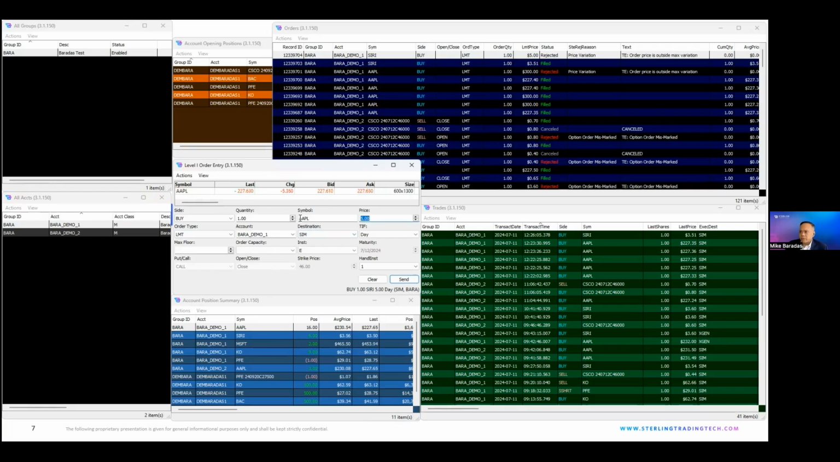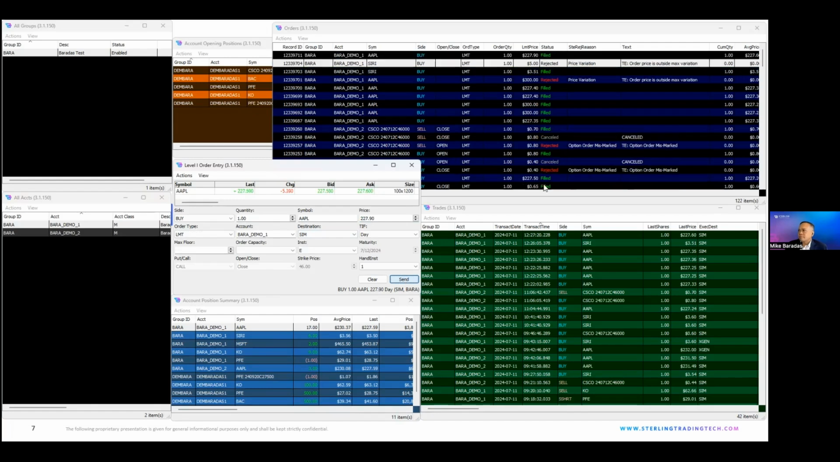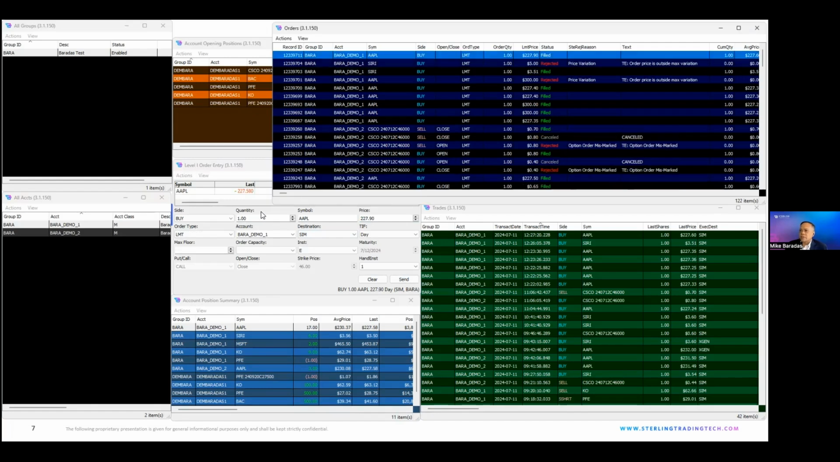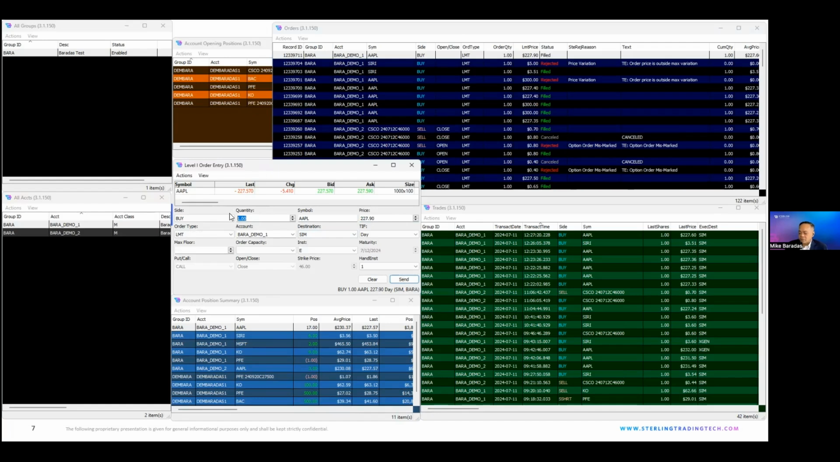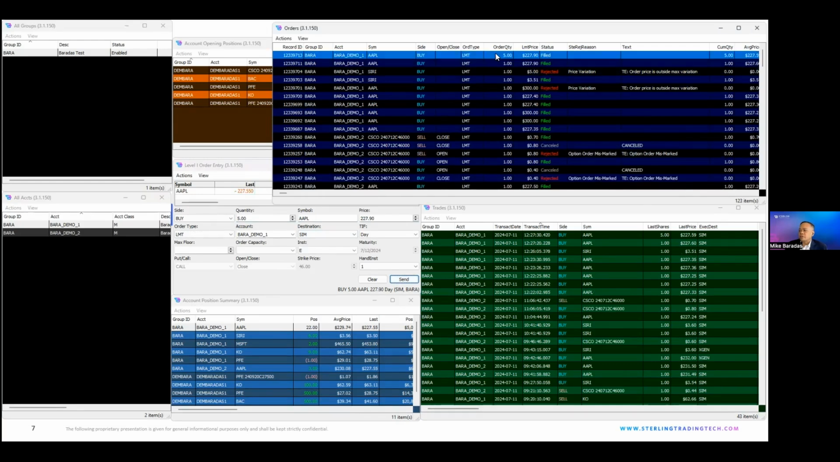Buying Apple, sorry, I just picked the prices just to have it as a trader, where if I send 1 order, it's less than the 5 shares limit that I put in, so it'll accept that order. Okay, order goes through and gets filled. If I send 5 shares, it should still allow 5 shares to go through. So exact same order, sending 5 shares, and you see it goes through and gets filled.